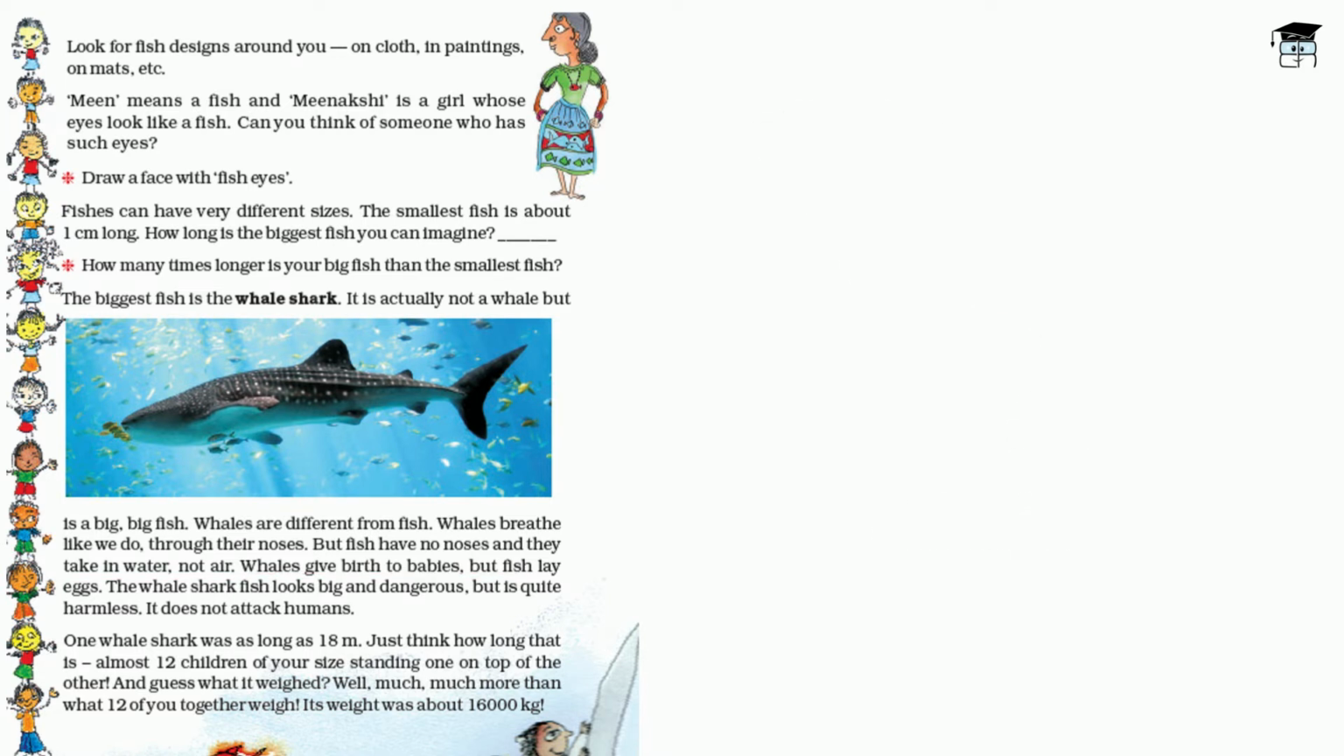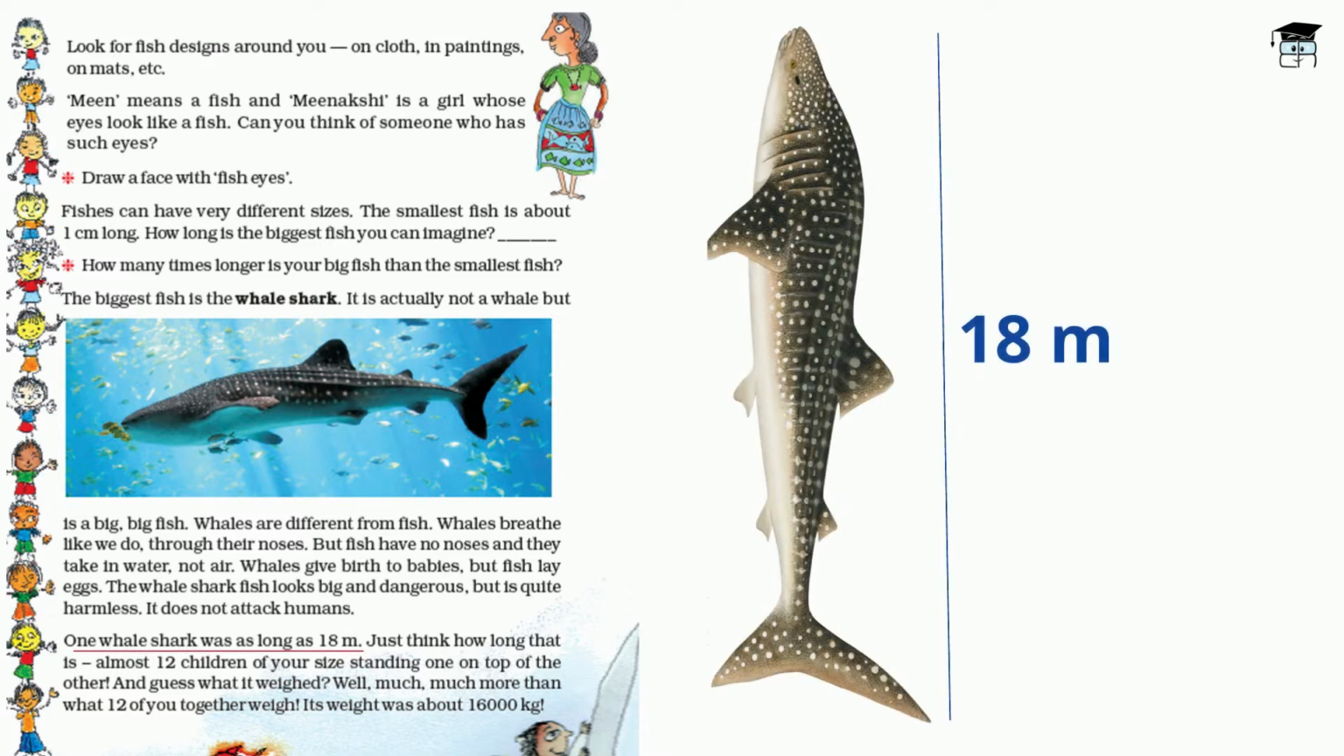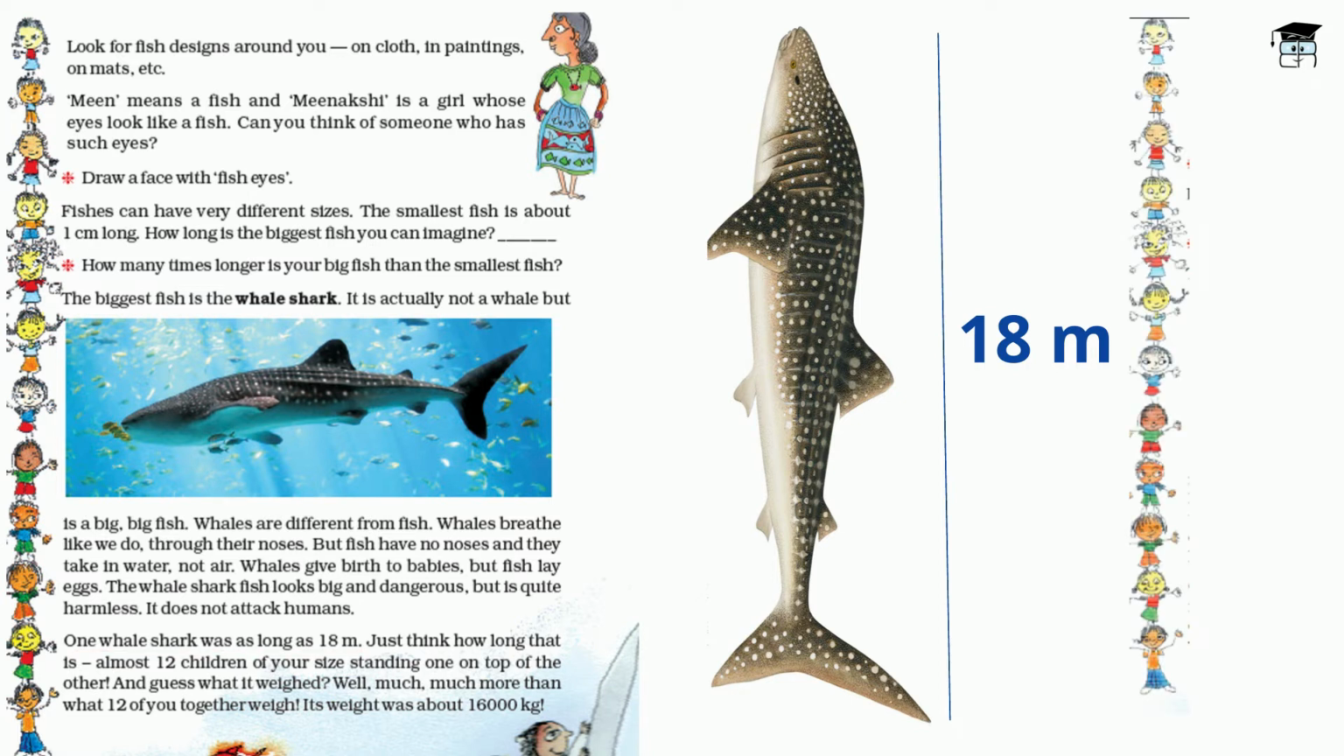Now, the whale shark looks big and dangerous, but it is quite harmless and it does not attack human beings. Now one whale shark was as long as 18 meters. We just guessed 2 meters, but it was 18 meters long. Just imagine how long that is. Almost 12 children of your size standing one on top of the other, and can you guess how much was the weight of it? Well, much more than what 12 of you together weigh. Its weight was about 16,000 kilograms.